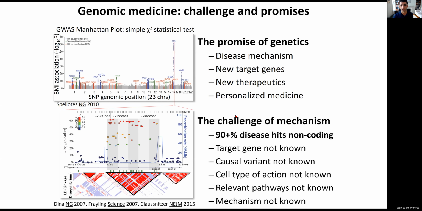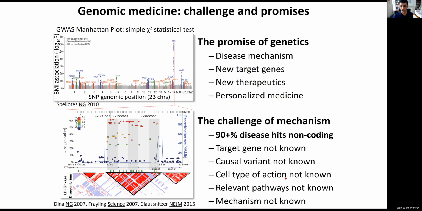The challenge, of course, is that 93% of disease association hits are lying in non-coding regions, where the target gene is not known out of many genetic variants in association. In this particular case for FTO, we have shown that the true target gene is actually 1.2 million nucleotides away and 600,000 nucleotides away. So the target gene is not known. The causal variant is not known. In this example, 89 common variants are co-inherited, but only one of them appears to be the causal variant.